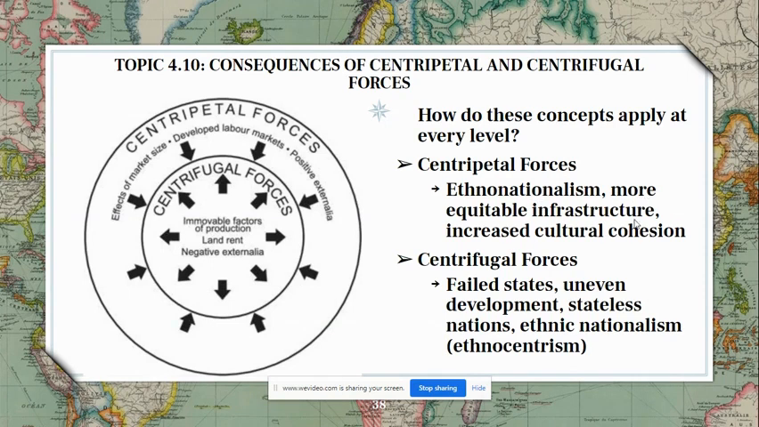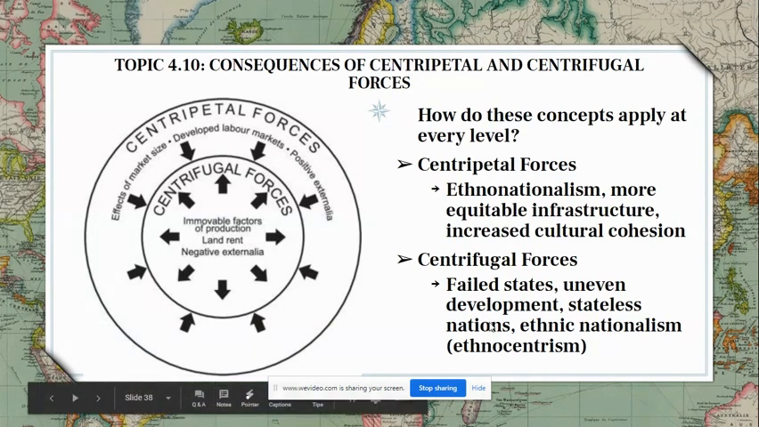Creating more equitable infrastructure across the country would be a centripetal force. Increased cultural cohesion, so trying to bring people together. Even if you have a very diverse group of people, trying to create that national identity or that cultural identity for your country can be very much a centripetal force. And then centrifugal forces: failed states, so countries that are economically devastated, and uneven development. So when you have regions of the country that are wealthier and regions of the country that are poorer, that can pull the country apart.